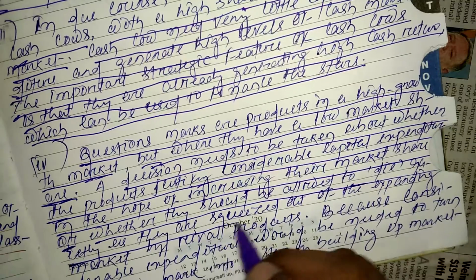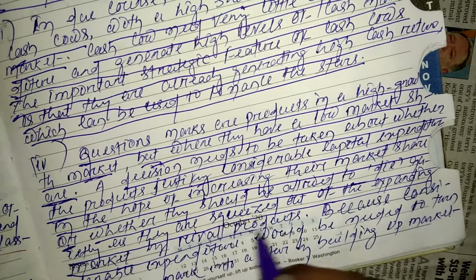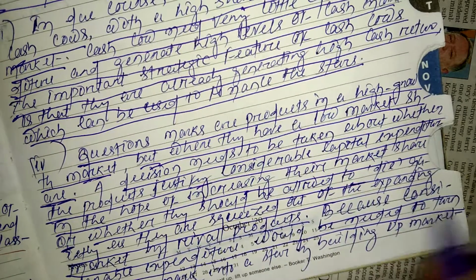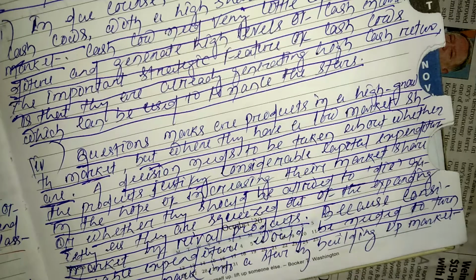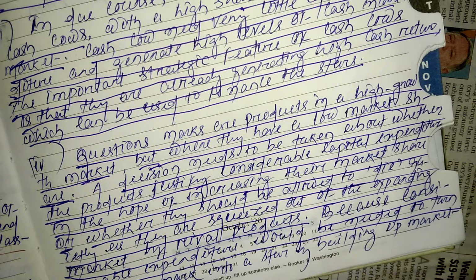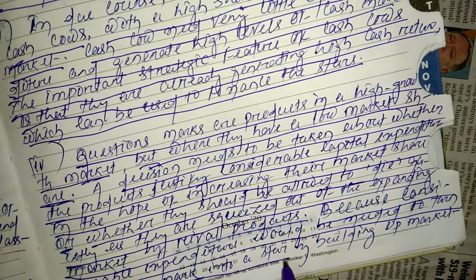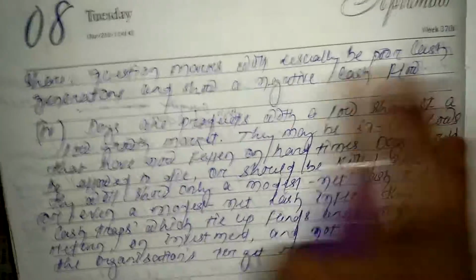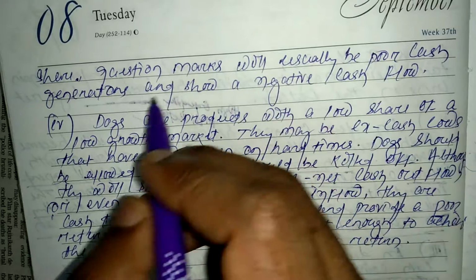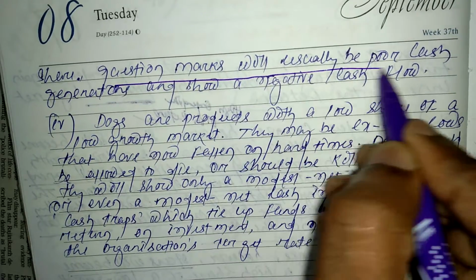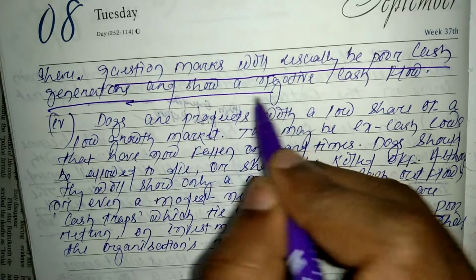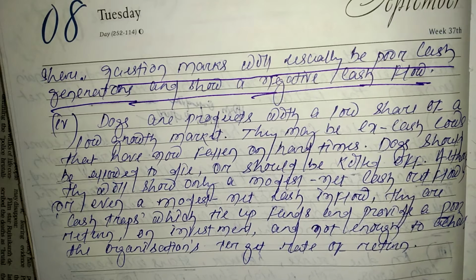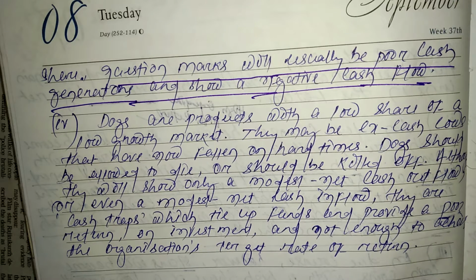quietly as they are squeezed out of the expanding market by rival products, because considerable expenditure will be needed to turn a question mark into a star. By building market share, question marks will usually be poor cash generators and show a negative cash flow. So question marks will usually be poor cash generators and show a negative cash flow.